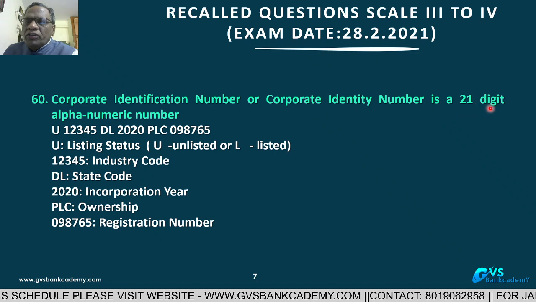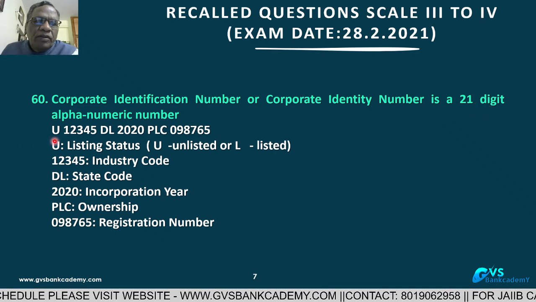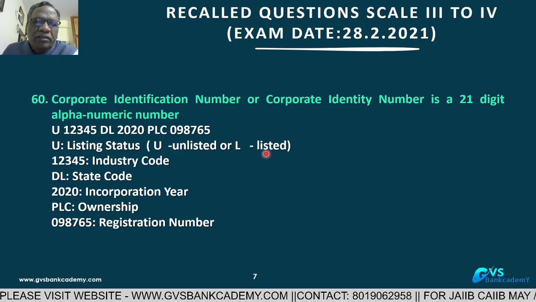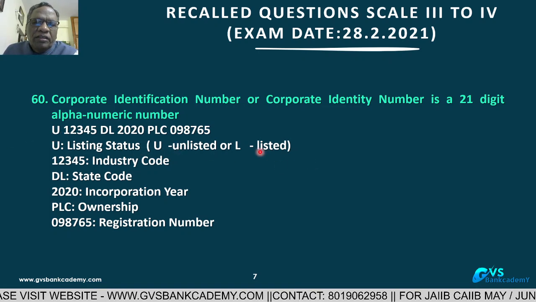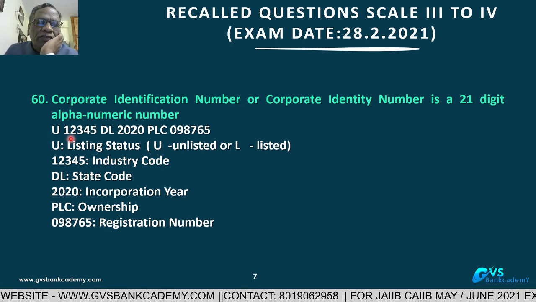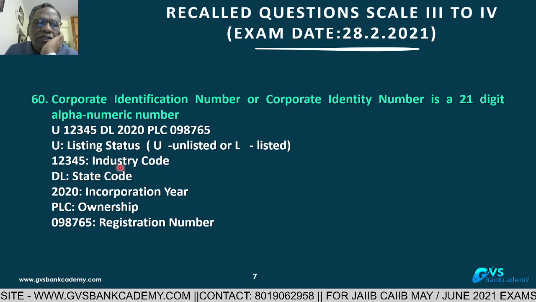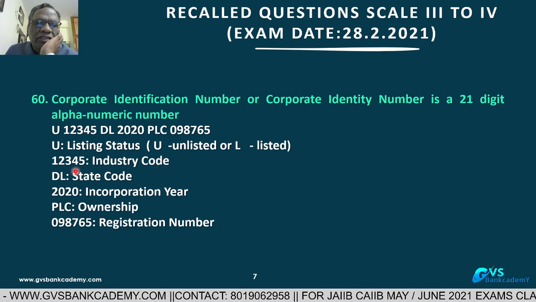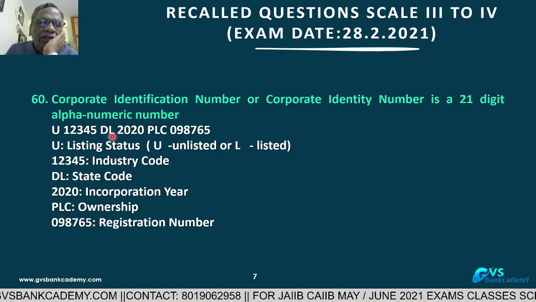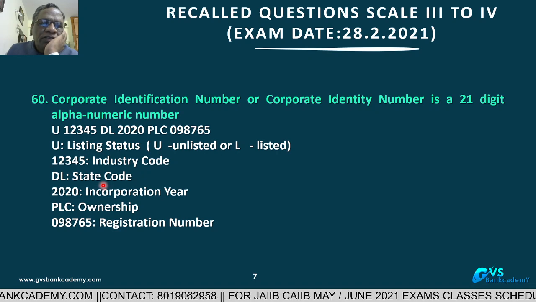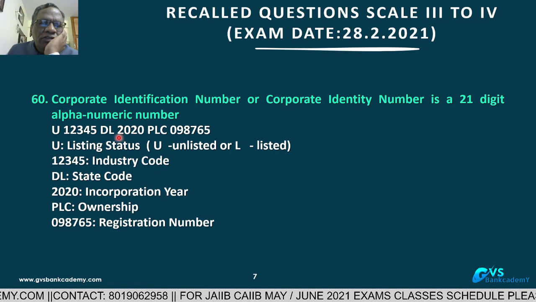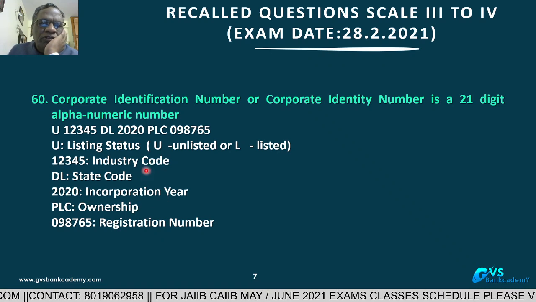So out of 21 digits, the first letter U means unlisted, and L means listed. That is the indication of the first digit. After that, the next 5 digits are the industry code, whether it is the service industry or the manufacturing industry. Then the next 2 alpha digits are the state the company belongs to. After that, 4 digits indicate the year of incorporation.